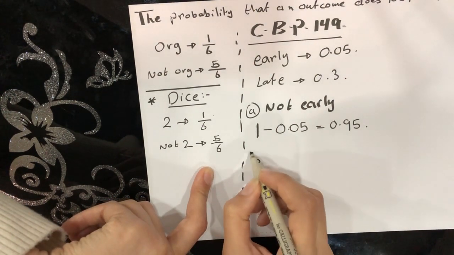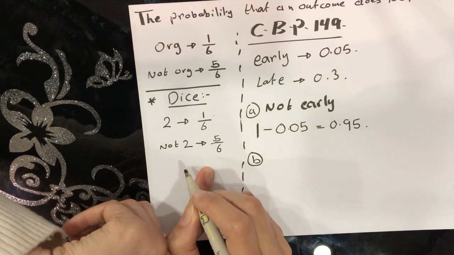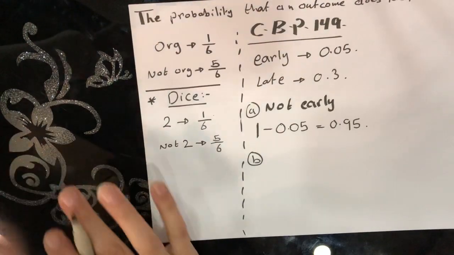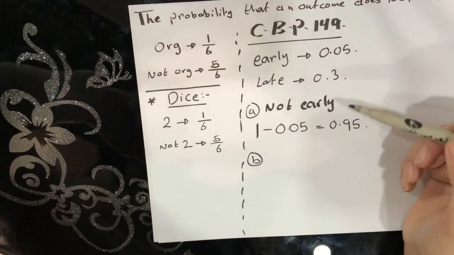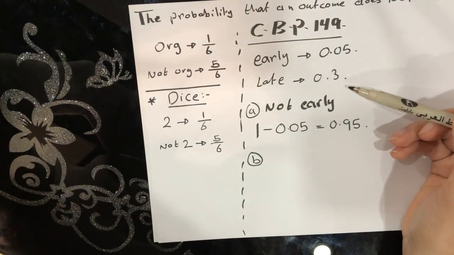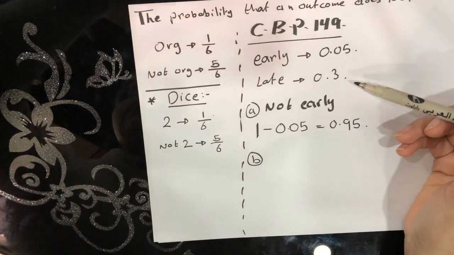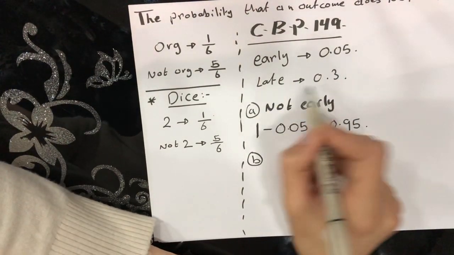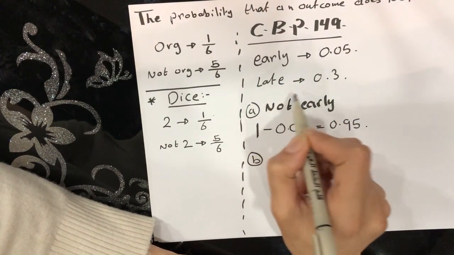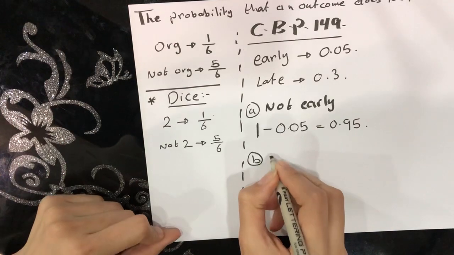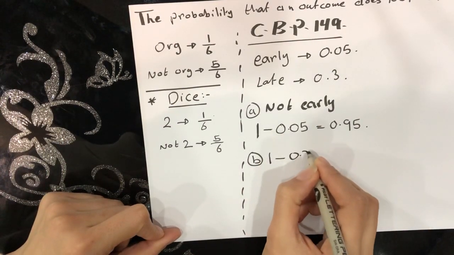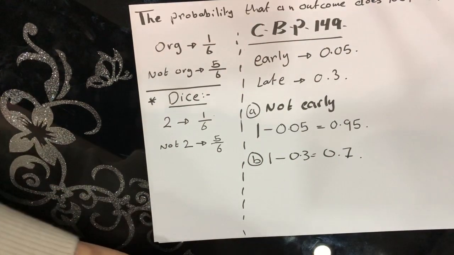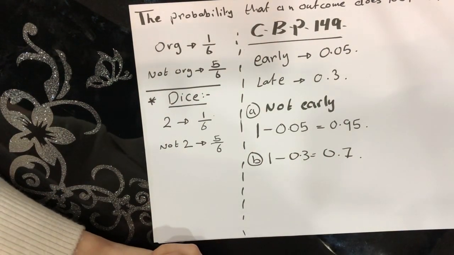Now for B, what is the probability that it will not be more than 5 minutes late? If it is more than 5 minutes late, the probability is 0.3. Not more than 5 minutes late, I want the rest of this probability. The rest of it will be 1 minus 0.3, which will be 0.7. We always subtract from one whole.